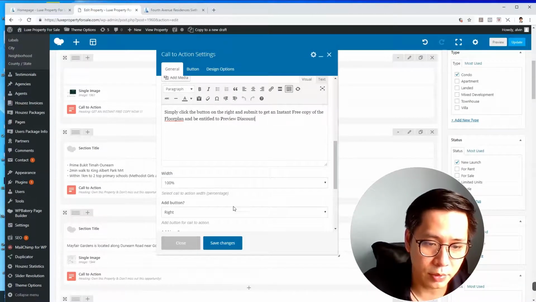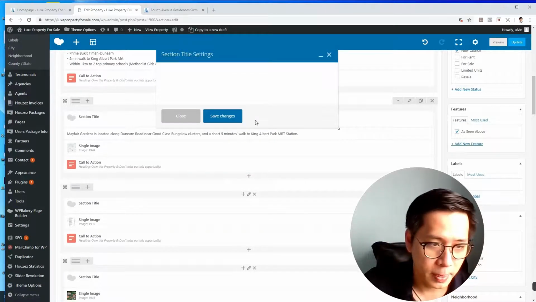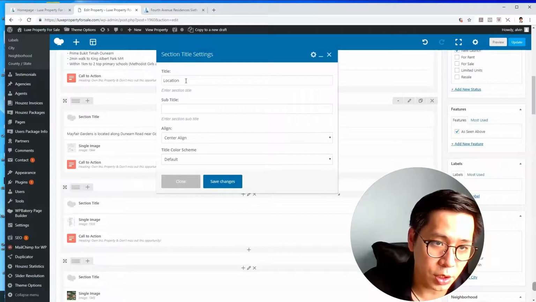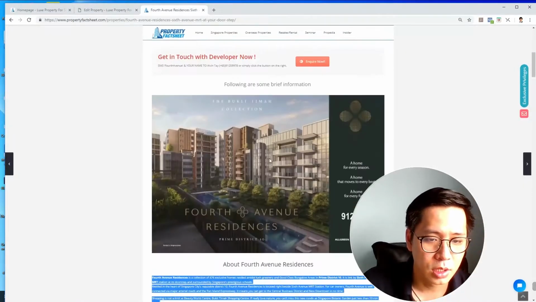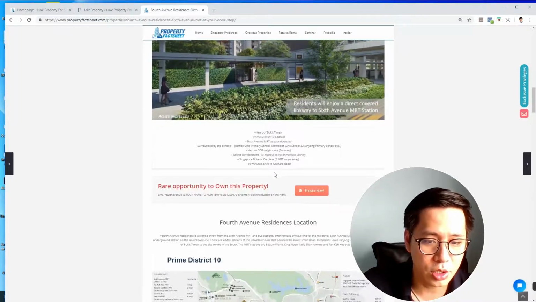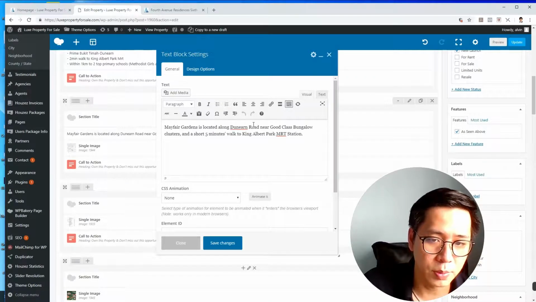Okay, this one everything seems okay. The session title again. So we proceed from the basic information to the location. This one no need to change. So where is the location of 4th Avenue? Find somewhere that you got the location. Here you have the location. Okay, I can just copy.